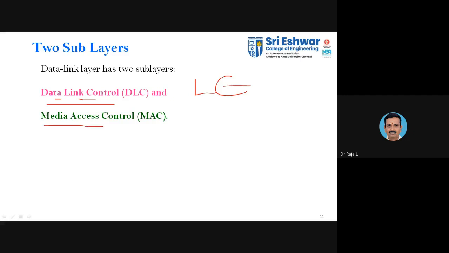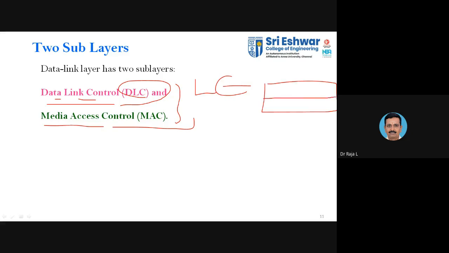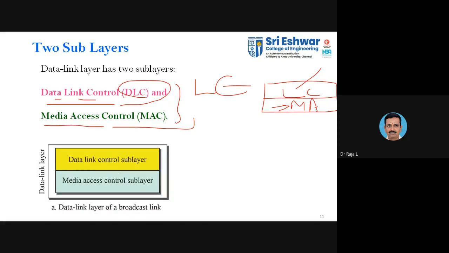The second one is called media access. There are two sub-layers. The link control will be taken care of by this sub-layer, which is the upper sub-layer among the two. The data link layer will be divided into two sub-layers. One is the logic link control, the other one is the MAC, the media access control. The LLC will be the upper sub-layer and the MAC will be the lower sub-layer. So these two are said to be the data link layer.